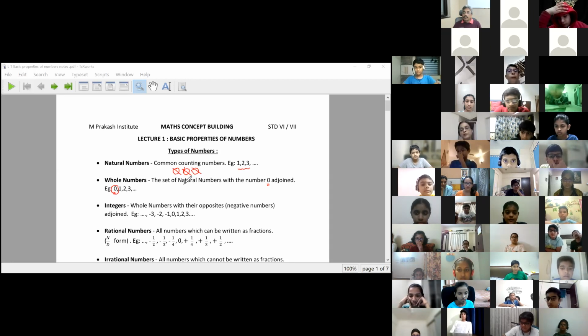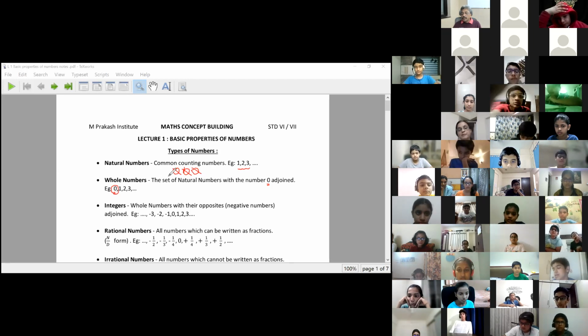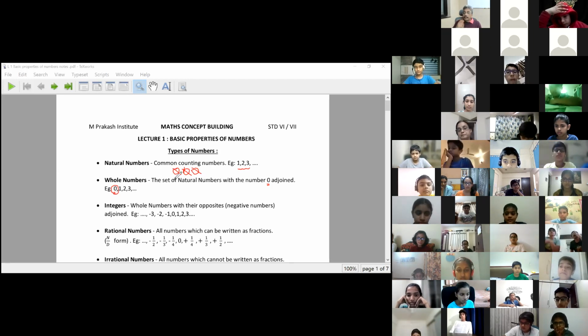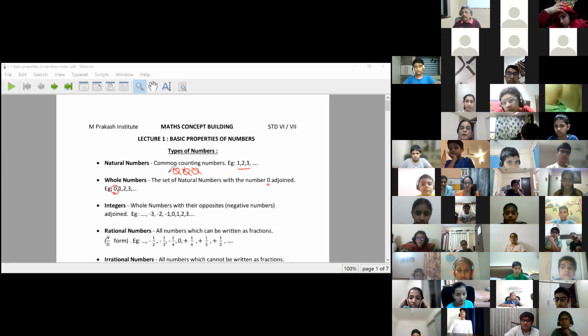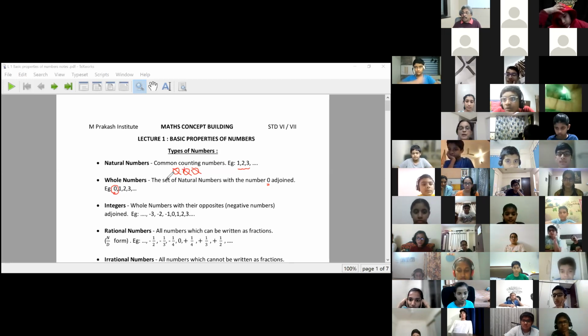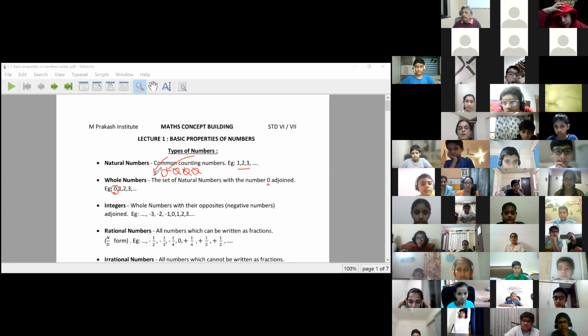Now I have 3 apples and my friend asked me for 5 apples. Give me 5 apples. I have only 3 apples. Then what do I need to do? I will need to borrow 2 apples from somebody. So those 2 apples are now a debt on me. I have to return those 2 apples to whomever I have borrowed from.